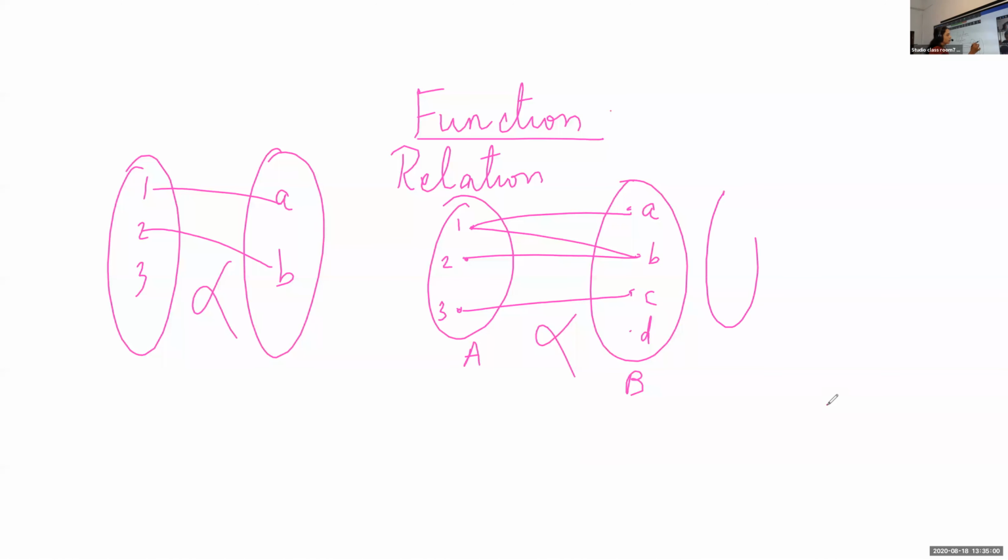Suppose I am giving like this: 1, 2, 3, and A, B, C, D. Now this one, is it a function?